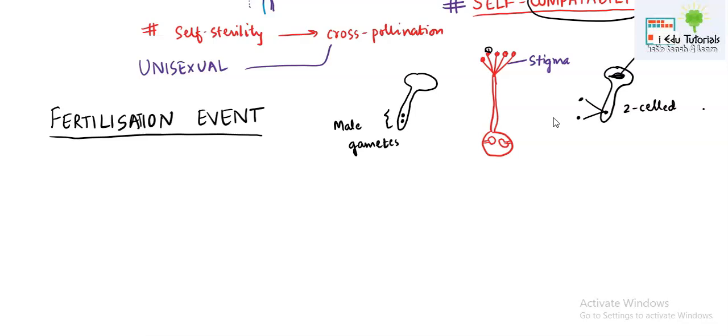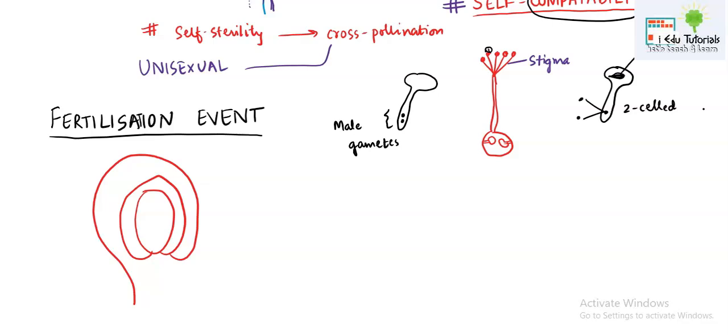But if the self-compatibility reaction is favored, if it has been given a go, then pollen will grow to form the pollen tube. Ultimately, if pollen grains are released at the two-cell stage, they have to form the three-cell stage. It means every pollen has to form these two gametes and only then will further fertilization happen. So till now we already know that the ovule was inverted, and such a type of ovule was known as anatropous ovule.